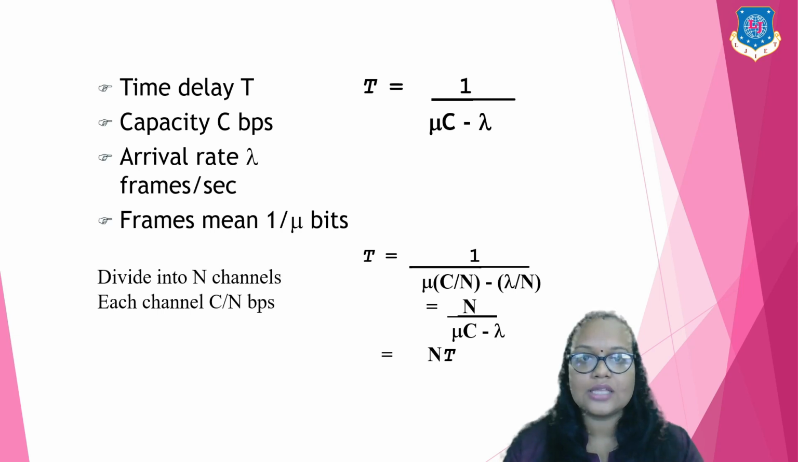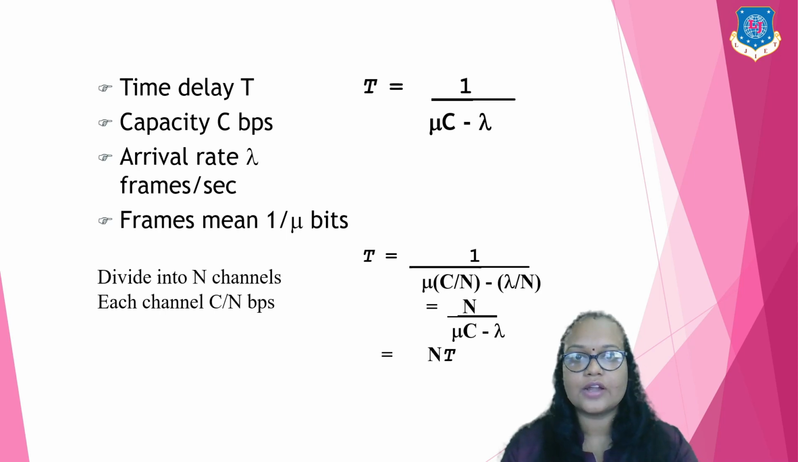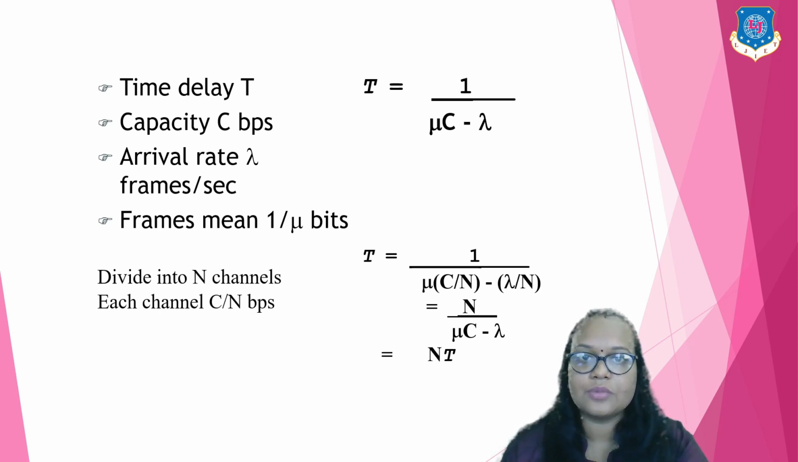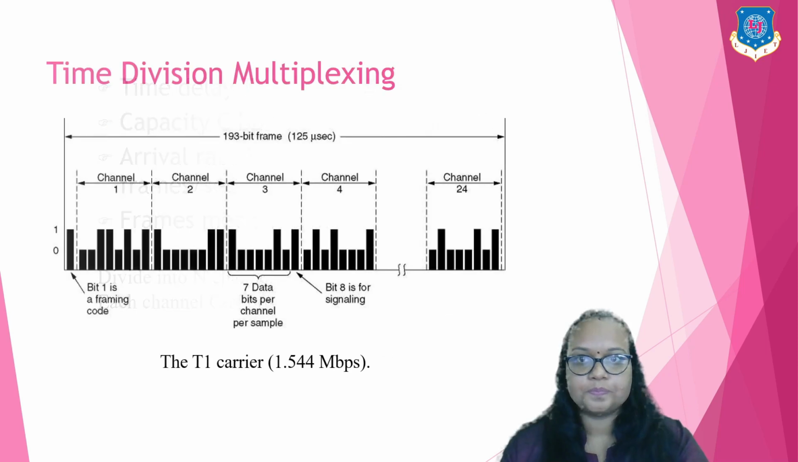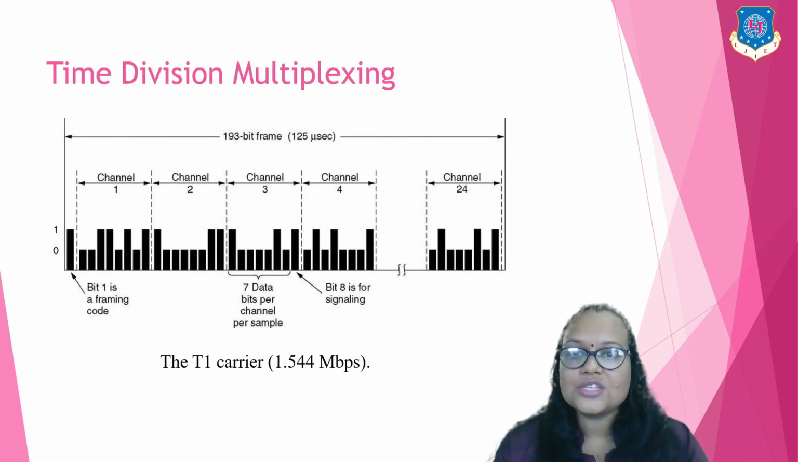So equating this equation, we will get T is equal to 1 upon (mu C minus lambda), and we have discussed before that this is 1 upon mu C by lambda, that is capital T. So the T, the time delay due to this channel allocation, is equal to N times T, right? This is how the time delay can be calculated in the frequency division multiplexing method. Now, as we have discussed, there are some disadvantages of FDM.